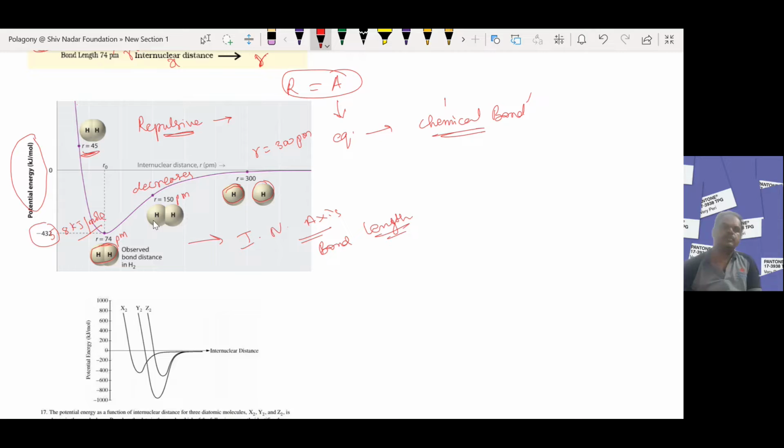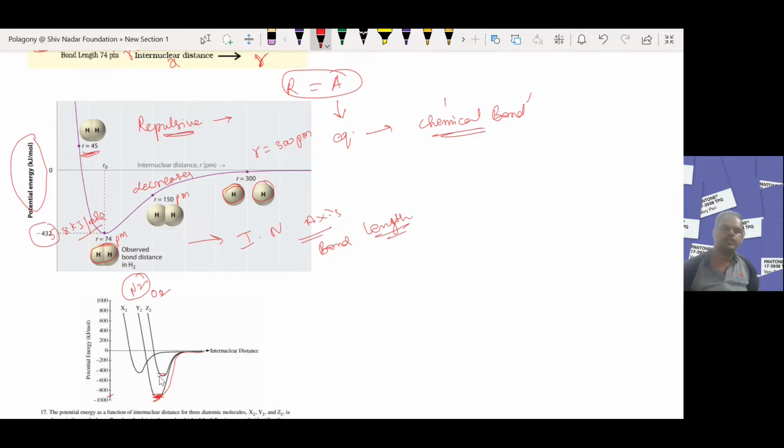Similarly, this is the graph that we get for the hydrogen atom, and if you observe for nitrogen and for oxygen, for the formation of the nitrogen molecule, the potential energy decreases. Bond formation takes place at around 930, so the enthalpy change will be around 930 when the N2 molecule is formed.